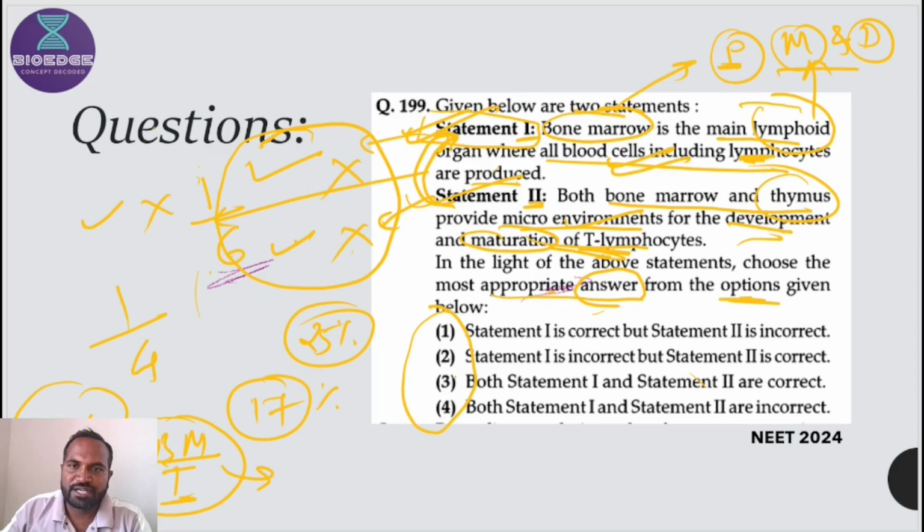So the correct option is the one where both statements are correct. Statement 1 is correct, second is incorrect: this option is not the answer. Statement first is incorrect, statement second is correct: no. Both statements first and second are correct, so the third option is the correct option.